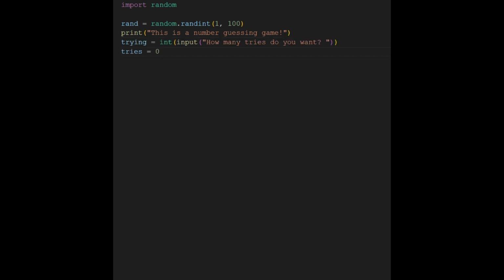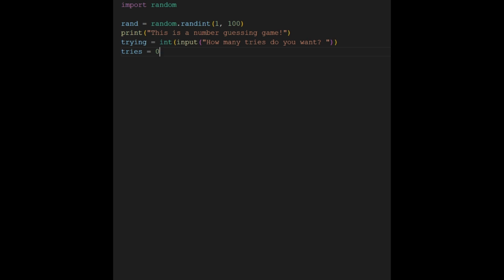You start by importing the random module and using random.randint 1 to 100 to generate the target number, stored in the variable rand. Next, the user is asked to enter the number of attempts they want, which is stored as the trying variable. The program then initializes a tries counter at 0 to keep track of how many guesses the user has made.